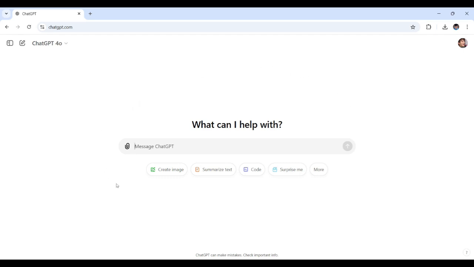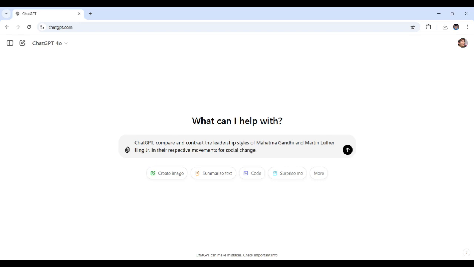So here's a prompt that compares two impactful leaders in social justice. So let's say I would ask ChatGPT to compare and contrast, sorry about that, the leadership styles of Mahatma Gandhi and Martin Luther King Jr. in their respective movements for social change.